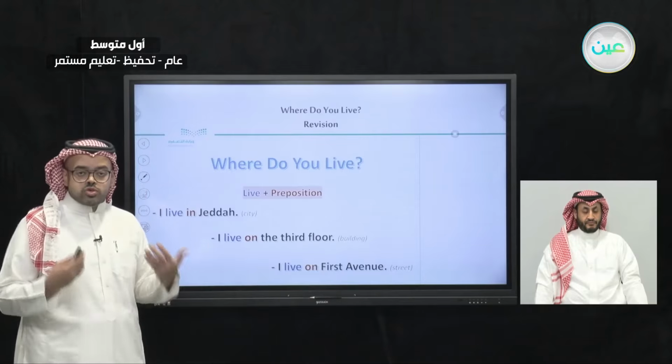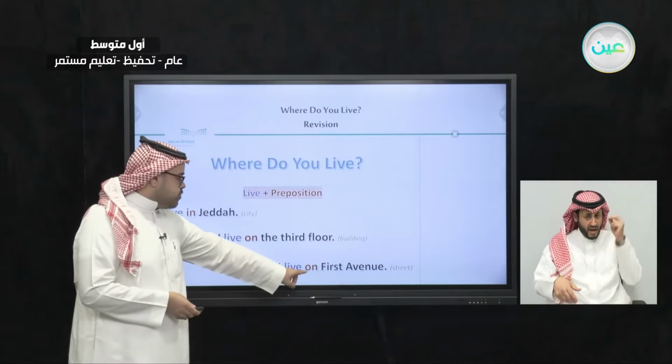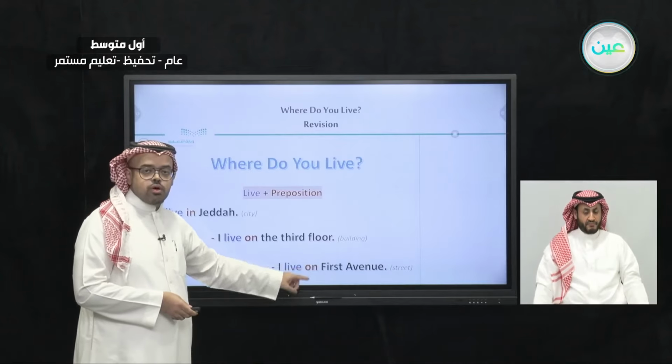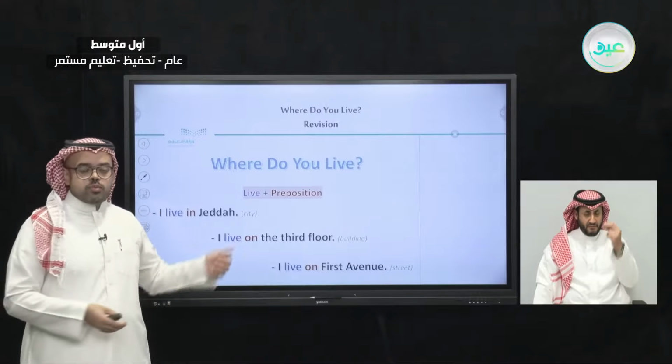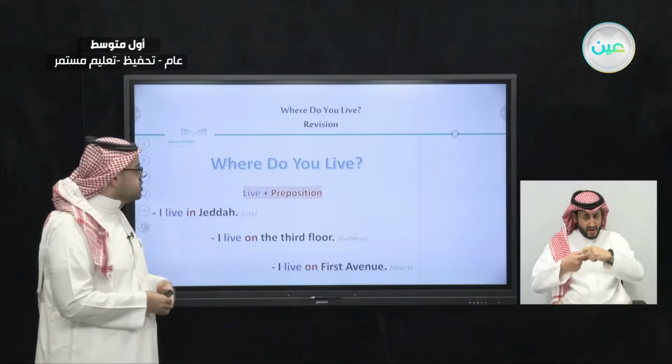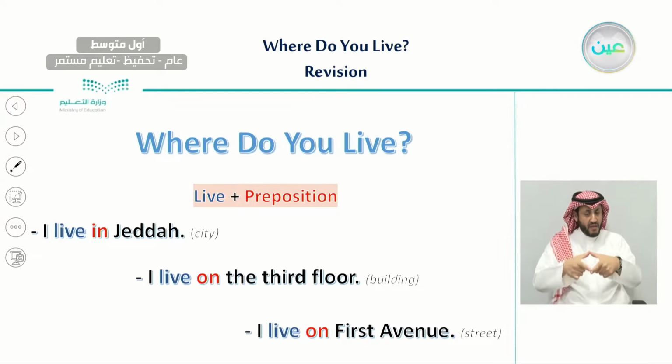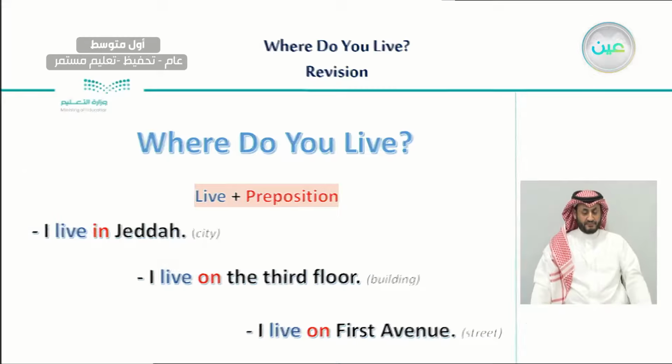So if we want to talk about streets, we would use the preposition on with the verb live. So we have only two prepositions we use with the verb live to answer the question, where do you live? We use live plus in if we want to talk about cities, and live plus on if we want to talk about buildings and streets. So this is a quick summary of what we learned last time.